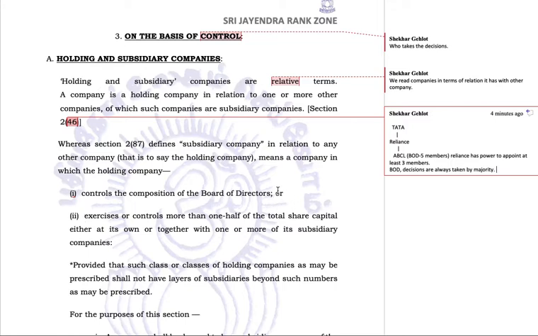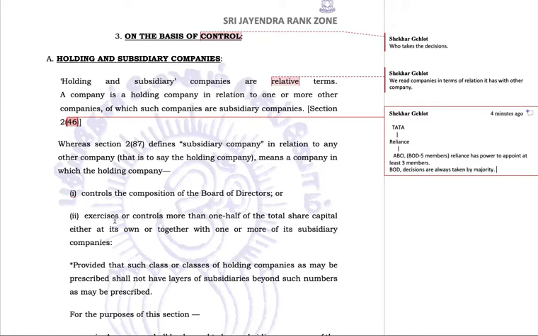Or, okay, there is another condition which is independent of this condition. This condition may or may not be there, but these both are individual conditions. They both can be there, or any one of them can be there. Even if one of them is there, then also the company will become a subsidiary company.